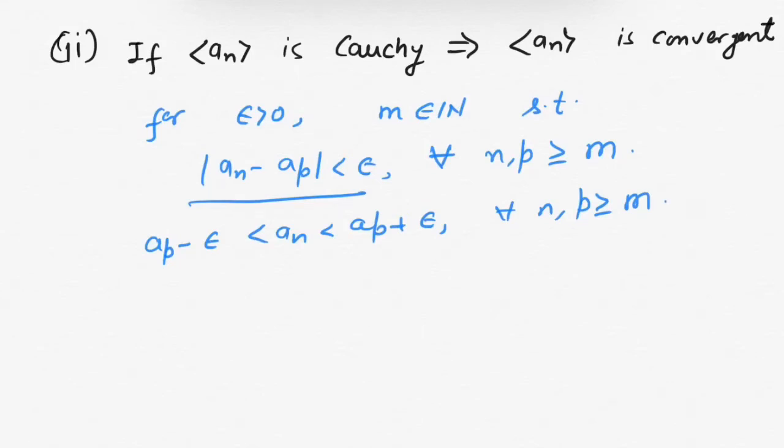Now I can say after the term am, every element of the sequence is bounded, and it is bounded between ap minus epsilon and ap plus epsilon. Now let's check what is going on before the element am. I mean, is it bounded or not? To make it more easy, let me explain it to you graphically.